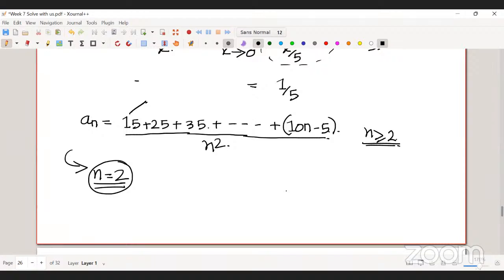Where n belongs is not correct. If you consider it from n equal to 2, 3, 4, it won't affect the final answer, but whatever you are saying is correct. For n equal to 1, this expression has no meaning. Okay, sir, thank you.